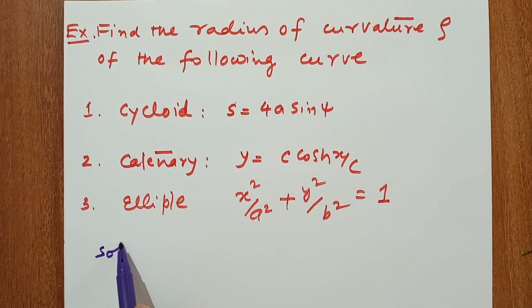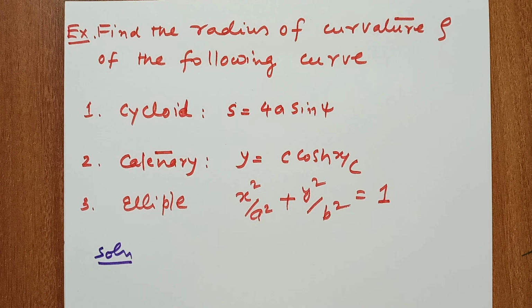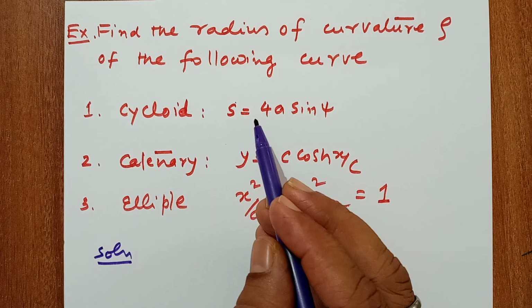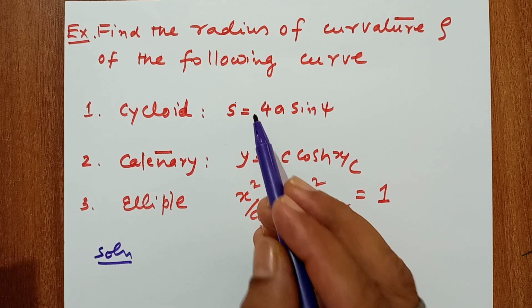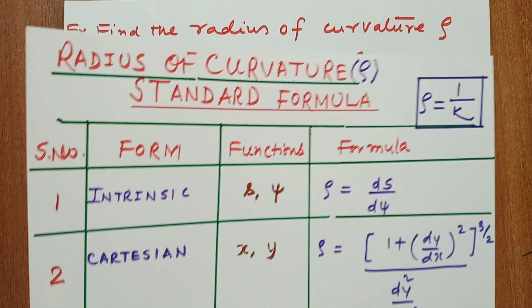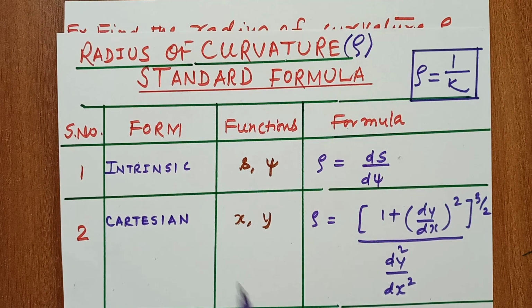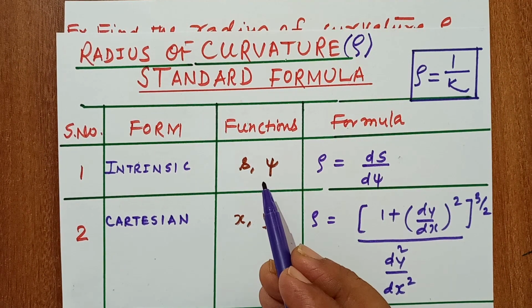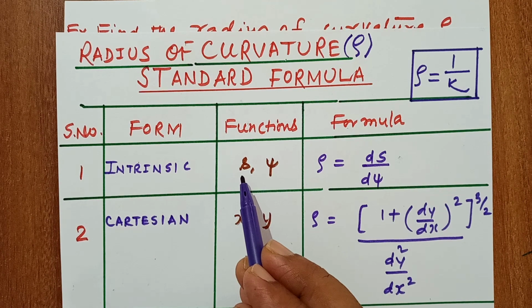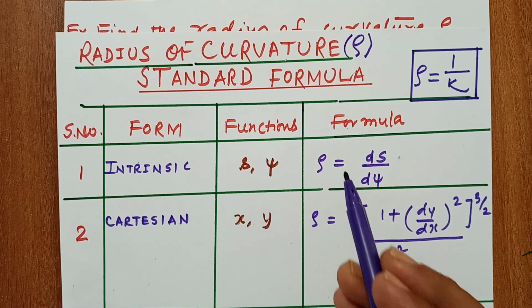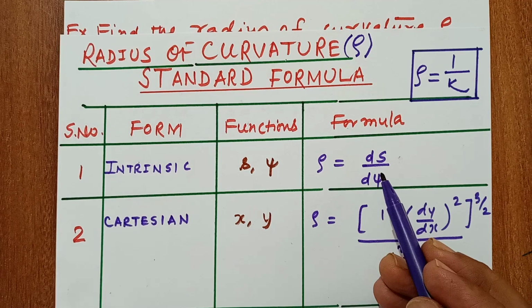First we will see our given equation very carefully. Our equation is in the form of s and psi, which is known as an intrinsic equation. We know the formula of radius of curvature for an intrinsic equation, rho equal to ds upon d psi.